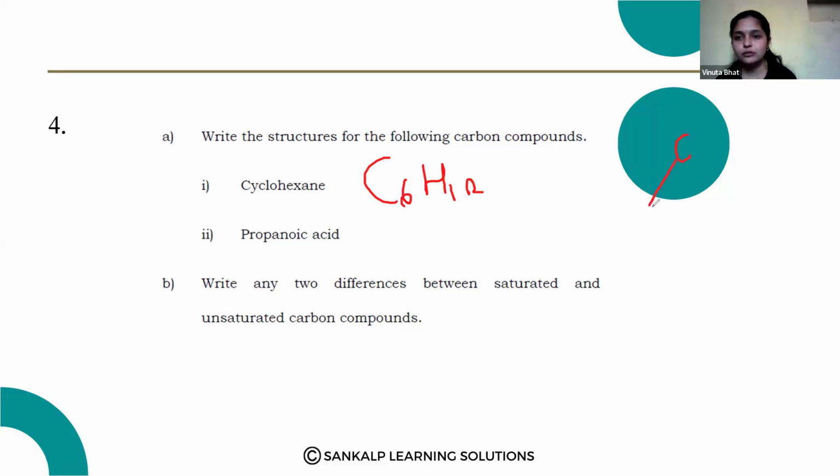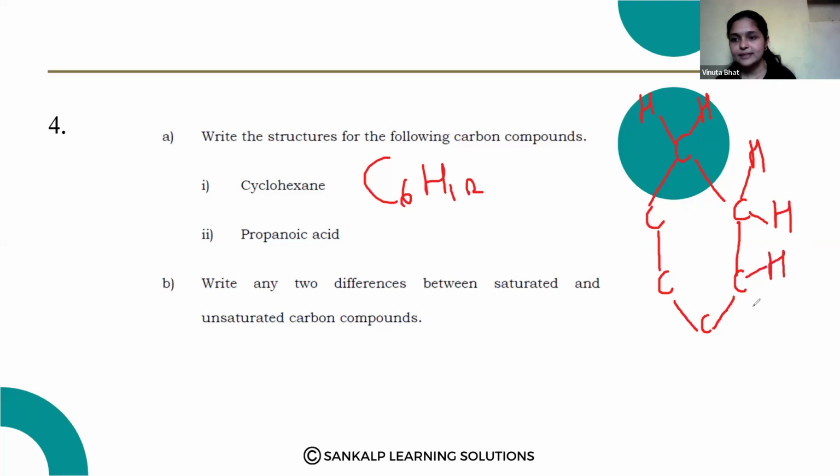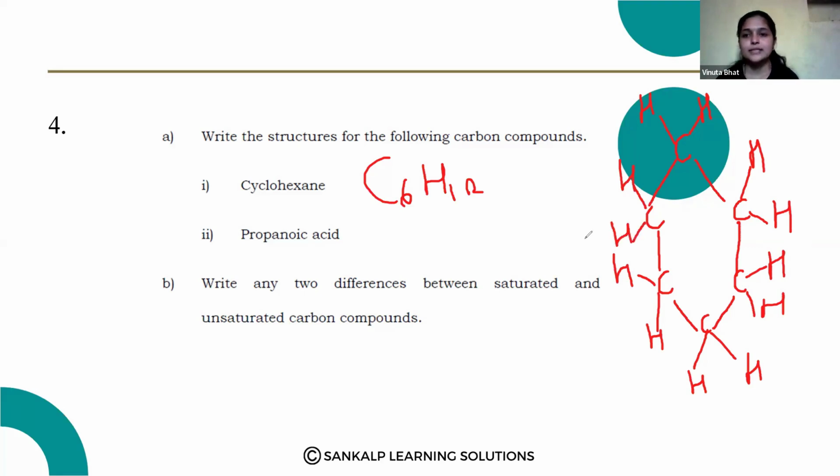Total 6 carbon atoms, 1, 2, 3, 4, 5, 6 carbon atoms, and hydrogen 1, 2, 3, 4, 5, 6, 7, 8, 9, 10, 11, 12. Okay, so C6H12.